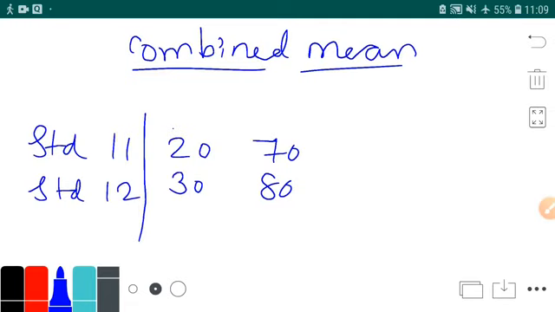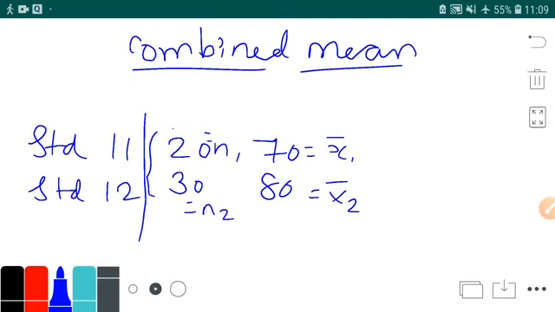You have 20 students in 11th standard, and 70 marks is your mean for 11th standard. So this is x bar 1 and this is n1. This 30 is another data, it is n2, and this is another mean x bar 2. Now if someone asks what is the mean for all the 50 students?